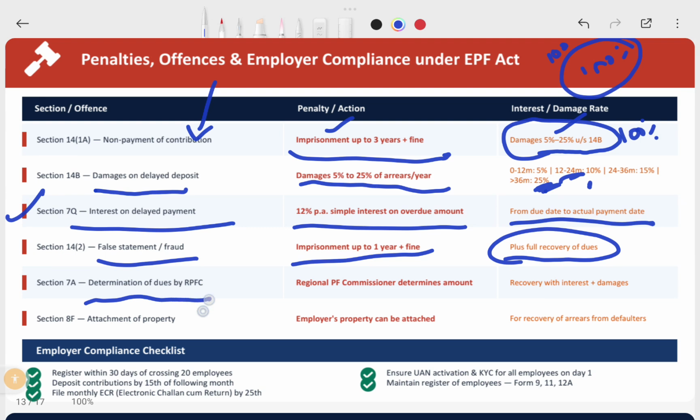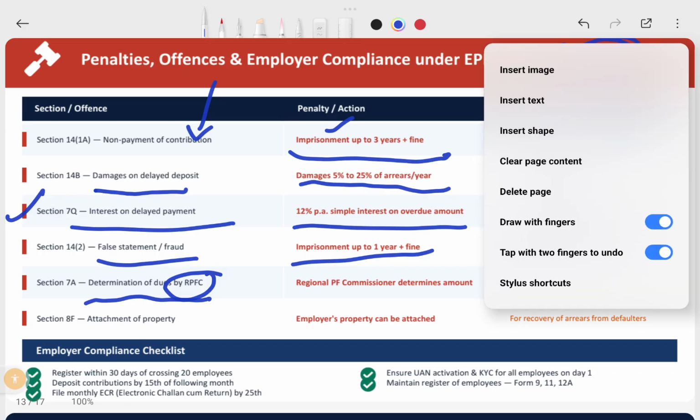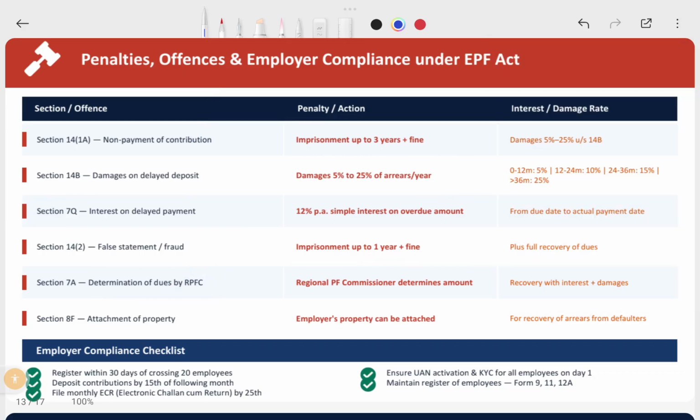And also, determination of dues by the team. If the team audits your firm and determines any new claims, the regional PF officer determines the amount in the PF audit, and that will be recovered with interest along with damages.